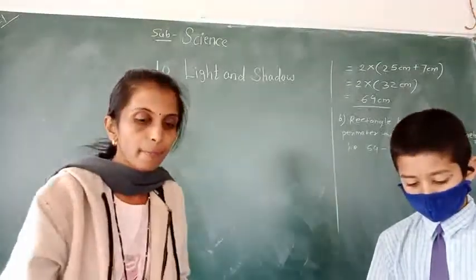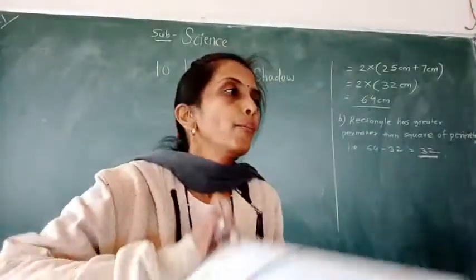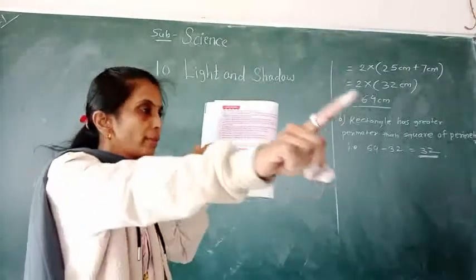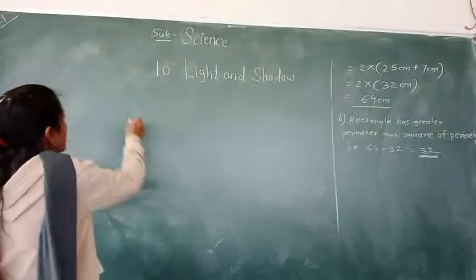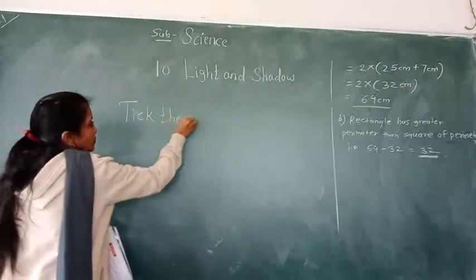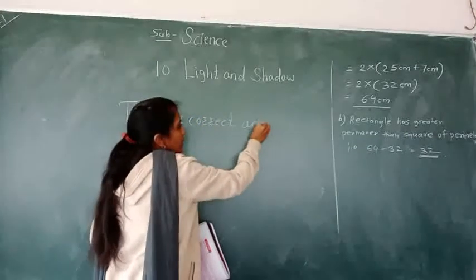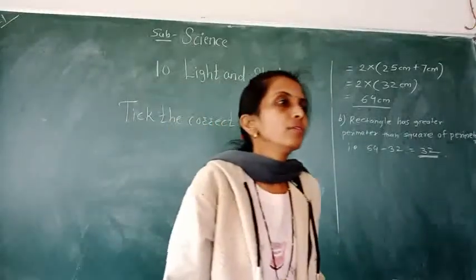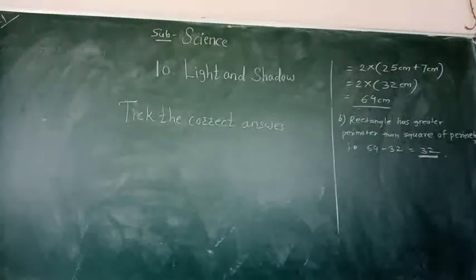Open page number 104. See the correct answer.